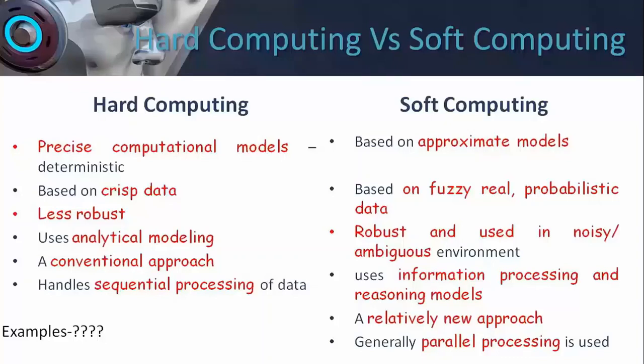Okay, so these models, which are deterministic in nature, which work on fixed inputs and give fixed outputs for those inputs, are called deterministic computational models, and they refer to hard computing. Hard means fixed. So they are discrete. Hard computing refers to computational models which are very precise and deterministic in nature, whereas soft computing models are based on approximate models.